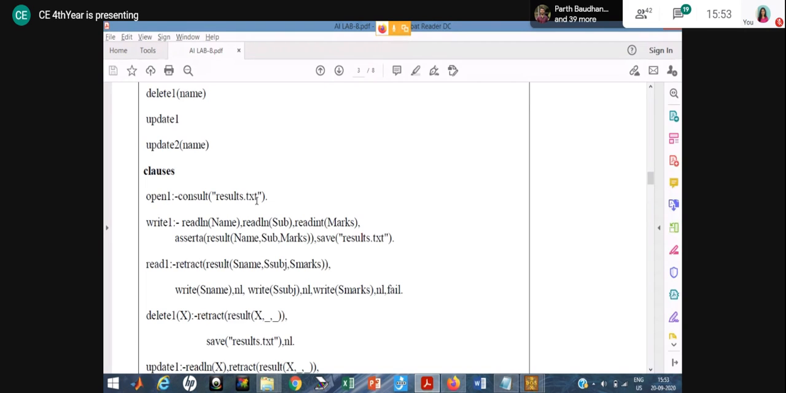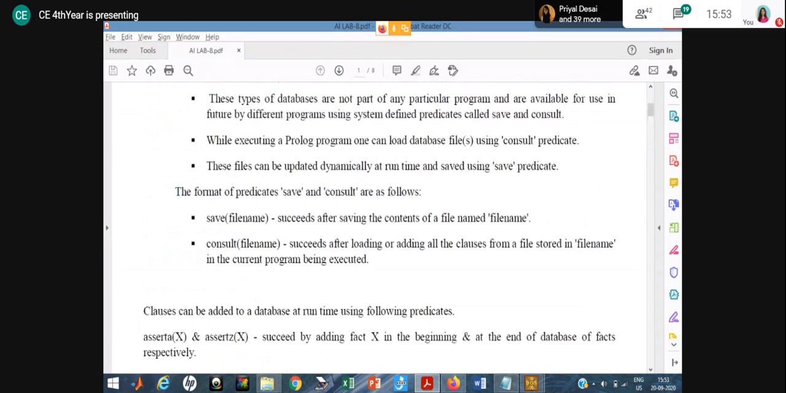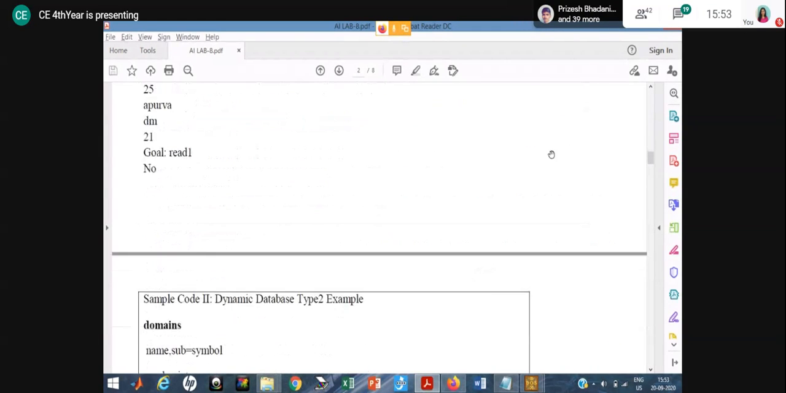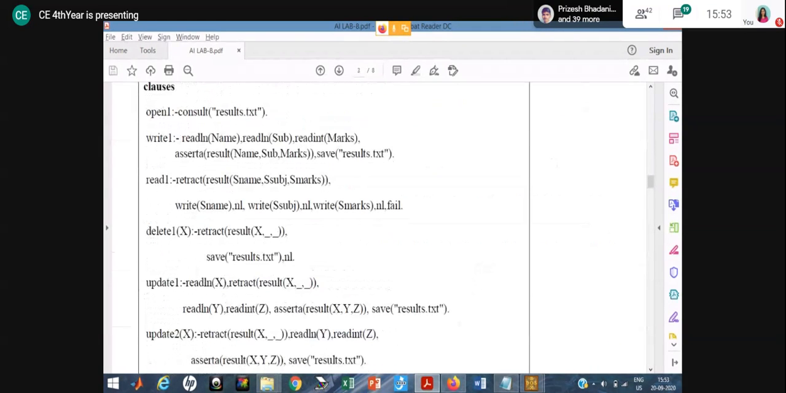Okay. Now if I want to save something in a database, if I want to retrieve the data, what is consult? If you want to load the file, see, the first thing that I have discussed is that if you want to load a database file, the consult predicate is used. So now here in this case, when I use open one, it will load the database file result.txt.